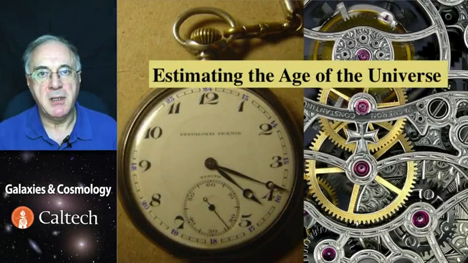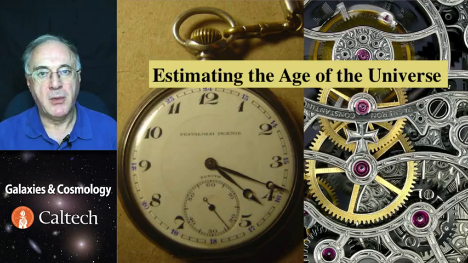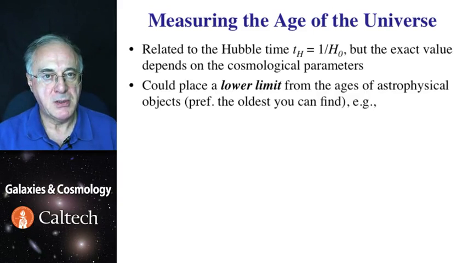So far, we have seen how we measure the spatial scale of the universe, which is simply 1 over the Hubble constant. What about its temporal scale? What's the age of the universe? It turns out that we actually can't measure the age of the universe directly. However, what we can do is measure lower limits to the ages of the oldest things we can find. And then presumably the age of the universe is just a little more than that.